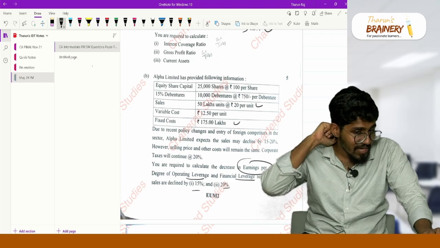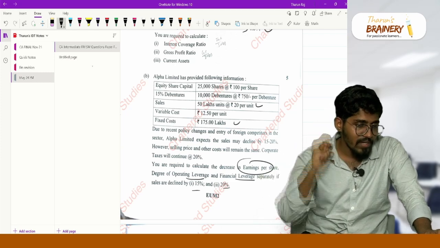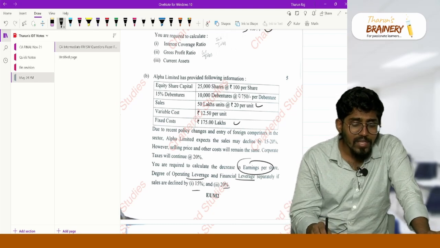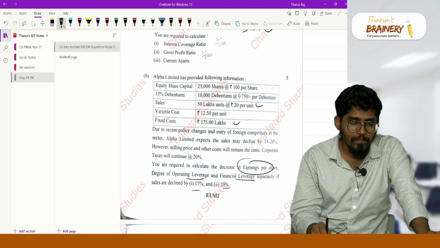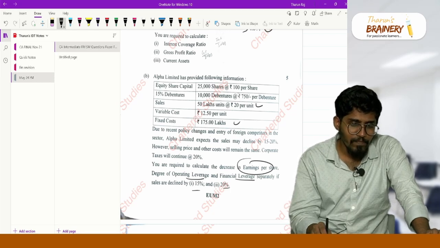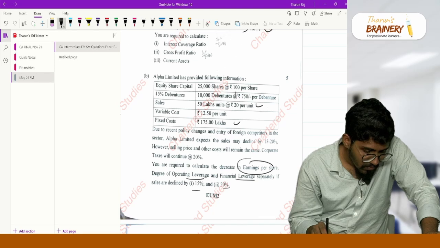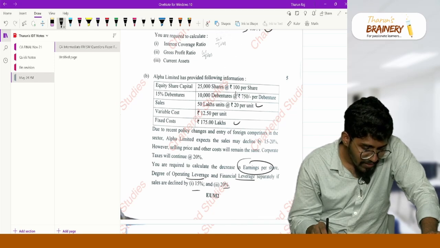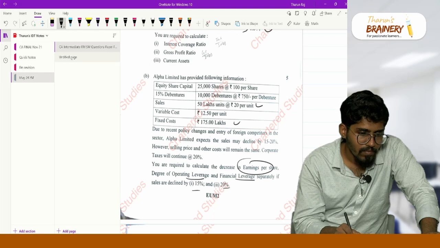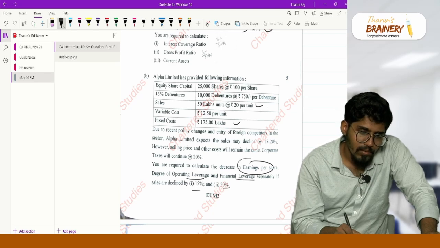Sir, how many equity shares? 25,000 equity shares you are having, correct? And all the shares are 100 per share. 25,000 shares and 100 per share. Amounts are in lakhs, correct?